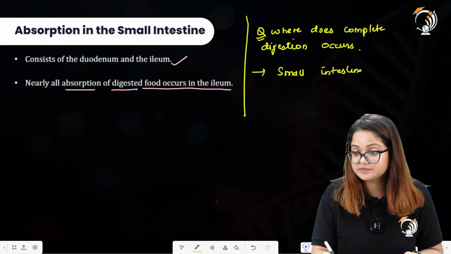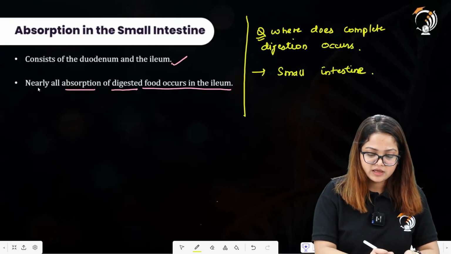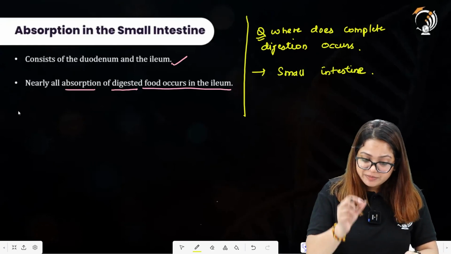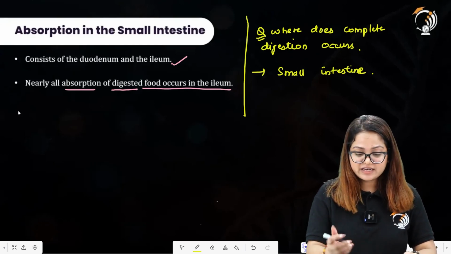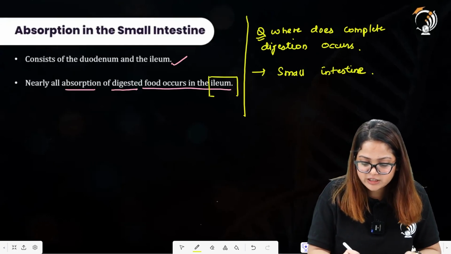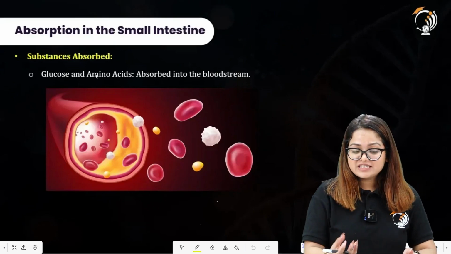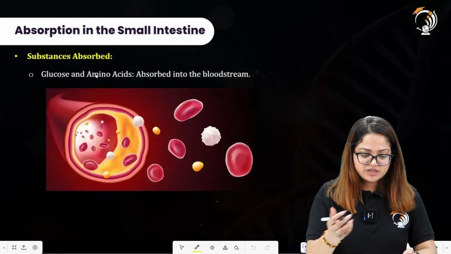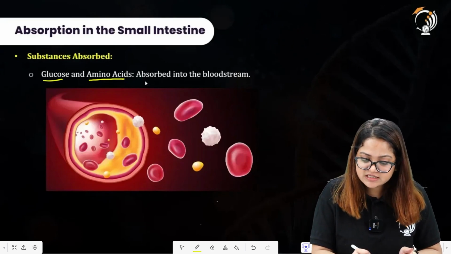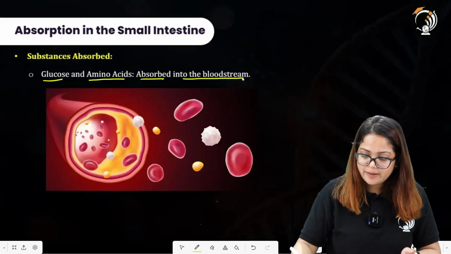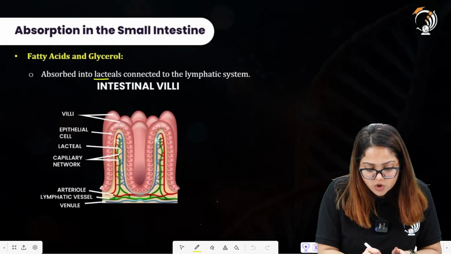And talking particularly about the part in which all absorption of digested food material occurs, it is the ileum region of the small intestine. What are the substances absorbed into the bloodstream through the small intestine? First is glucose, second is amino acids. These are absorbed directly into the bloodstream. Fatty acids and glycerol are absorbed into lacteals.